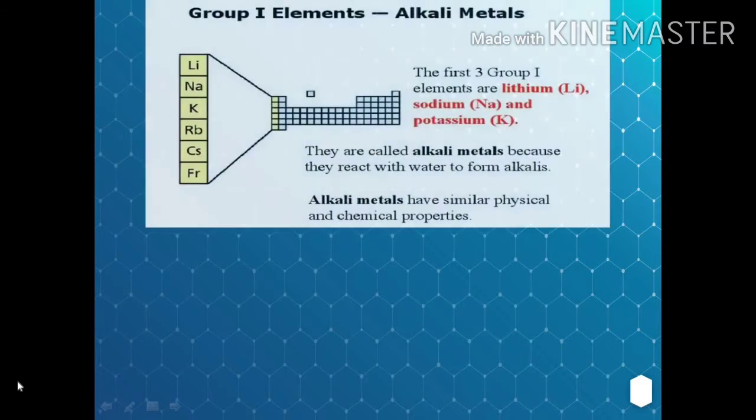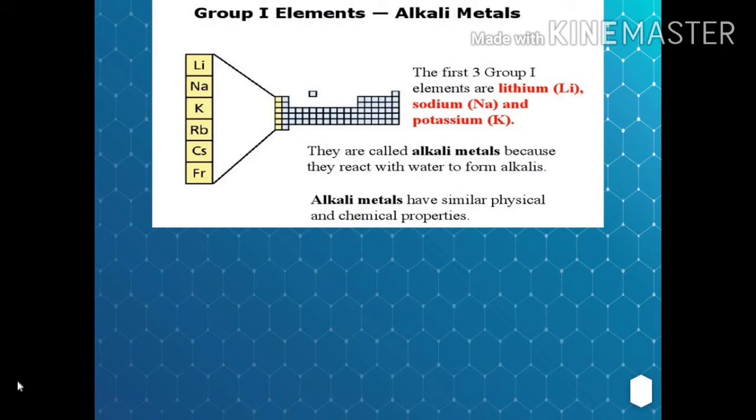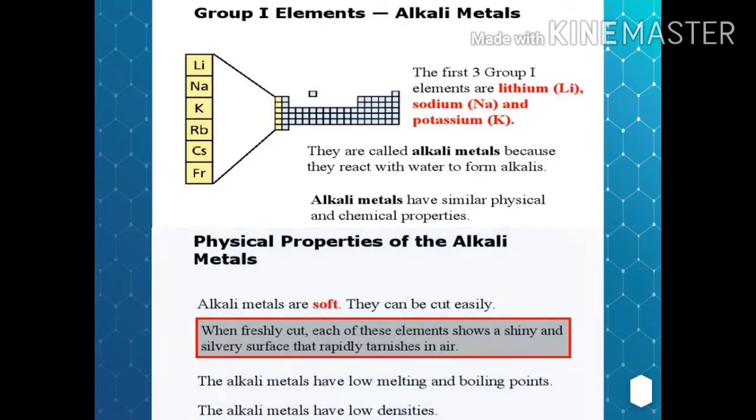We have the elements belonging to group 1, commonly called alkali metals. Here we have the elements from lithium to francium. The first three elements are lithium, sodium and potassium. These elements belonging to group 1 are called alkali metals because they react with water to form strong alkalis. When we say alkalis, we mean strong bases or water soluble bases. Alkali metals have similar physical and chemical properties. They are placed in a group because of their similarity in physical and chemical properties.